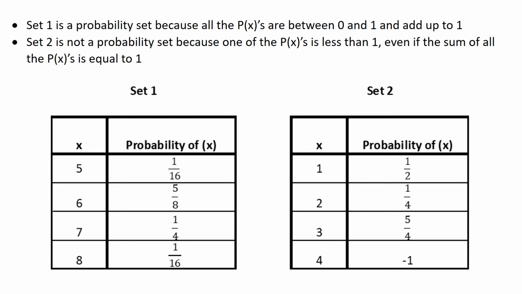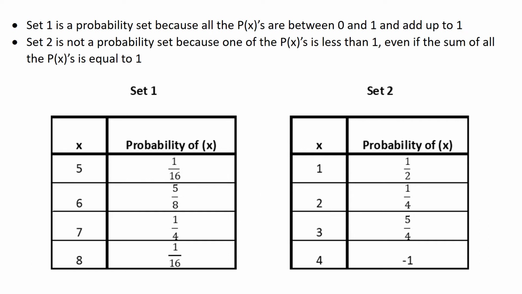Probability of 7 is 1/4 or 4/16. And probability of 8 is 1/16. So if I add 1/16 plus 5/8, which is 10/16, 1/16 plus 10/16 is 11/16, plus 1/4 is 4/16, that's 15/16 plus 1/16. Yes, this table on the left, set 1, is fine. It adds up to 16/16.